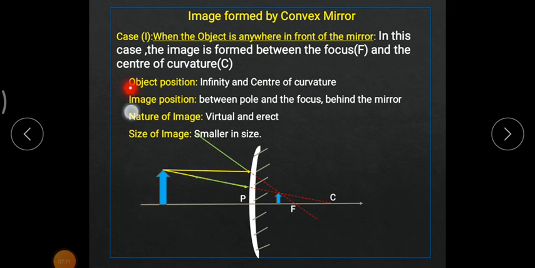So these are the conditions which we get whenever the object is placed in front of the mirror. The object position would be between infinity and pole, not center of curvature. Here it is written center of curvature, but it should be pole. As you can see in this diagram, the object is residing between an infinite distance and the pole, so it should be pole over here. The image would be obtained between pole and focus, which is behind the mirror. As you can see, the image is obtained behind the mirror. The image is virtual and erect. The image is always virtual and erect since it is obtained behind the mirror, and it is smaller in size.